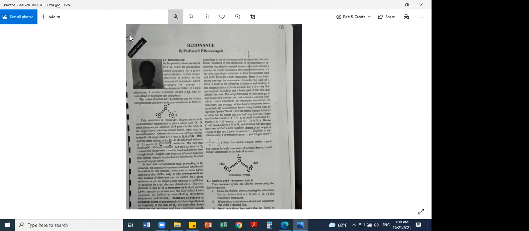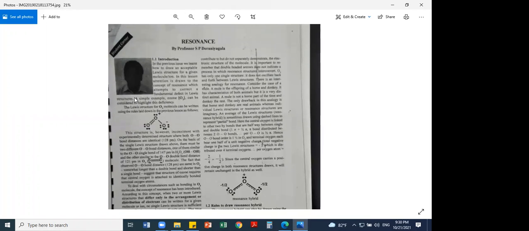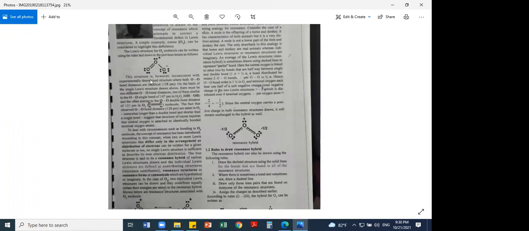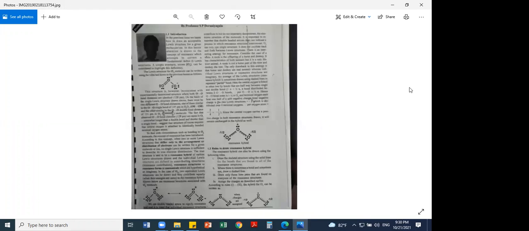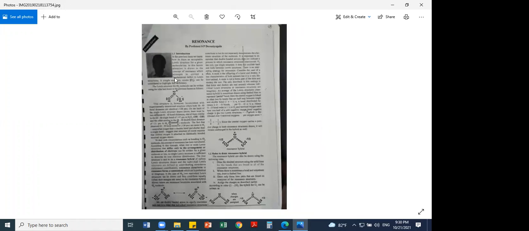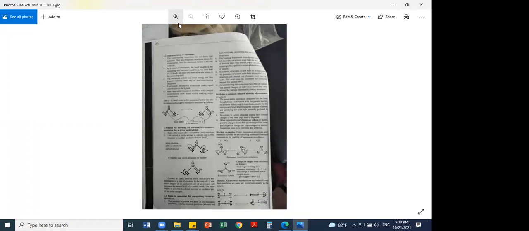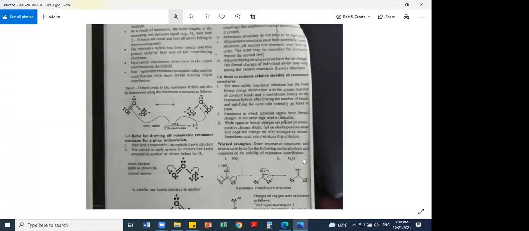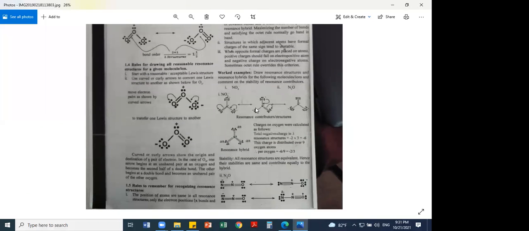So he has given a small description of how to do it, about resonance. And there are a few other molecules also he has given. This is about NO3 minus. If you want, you can take a screenshot. N2O, the resonance, and resonance hybrid. But the resonance hybrid is not necessary. They don't ask you to draw it, but you should know how to get the resonance hybrid. It's not tested in the paper.